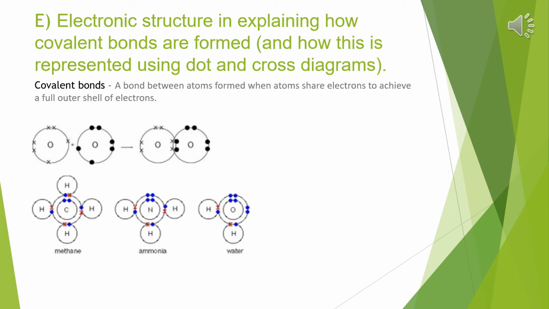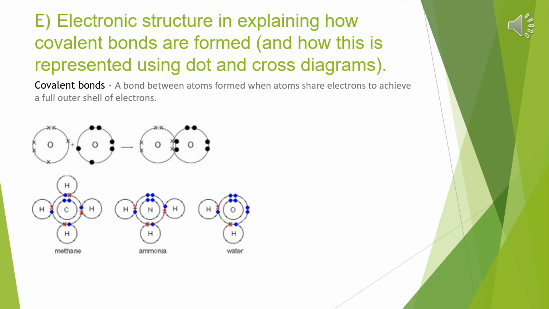In this learning objective, we explore the idea of how covalent bonds are formed and how they can be represented using dot and cross diagrams. Covalent bonds are a bond between atoms formed when atoms share electrons to achieve a full outer shell of electrons. We can use a dot and cross diagram to show how two atoms with an outer shell of 7 electrons, where each would need to gain one more to have a full outer shell, share an electron and they both have a full outer shell.